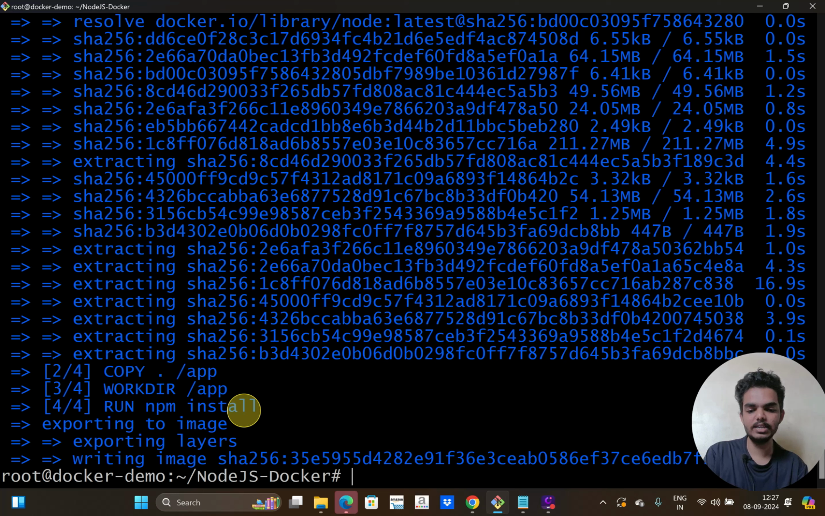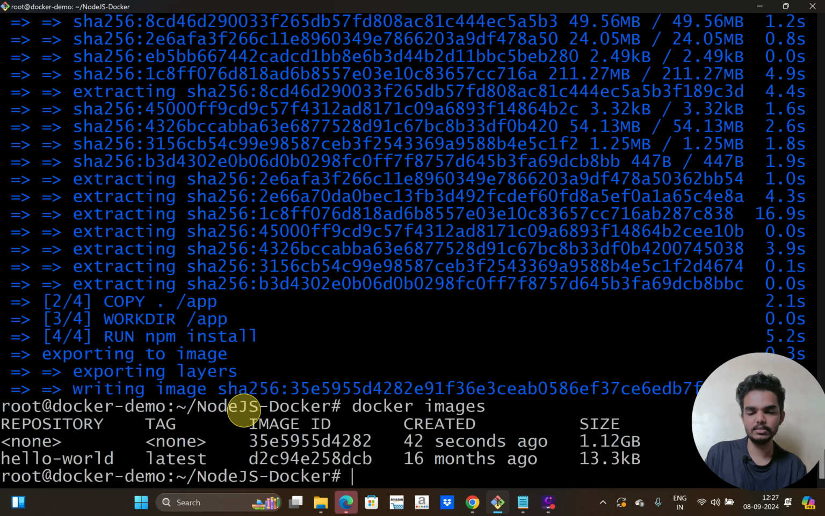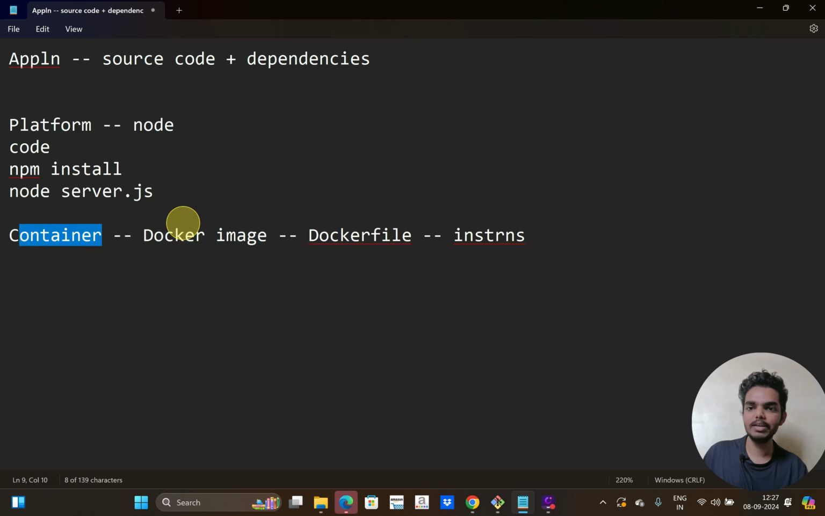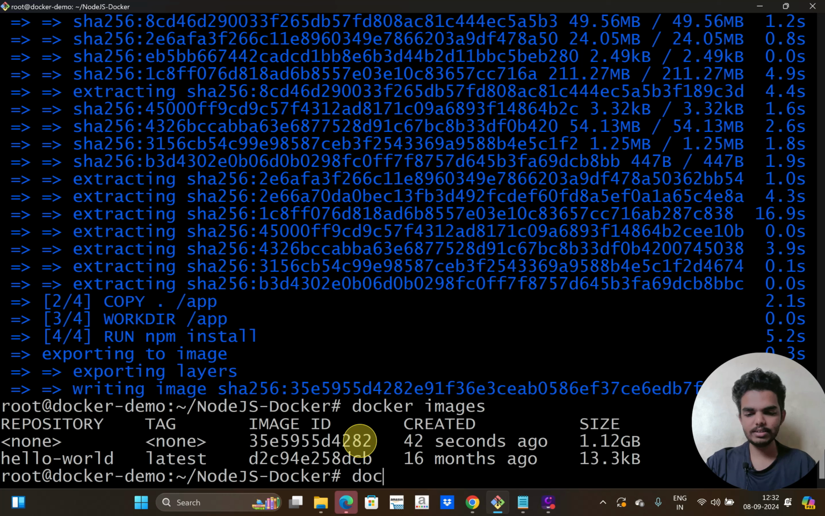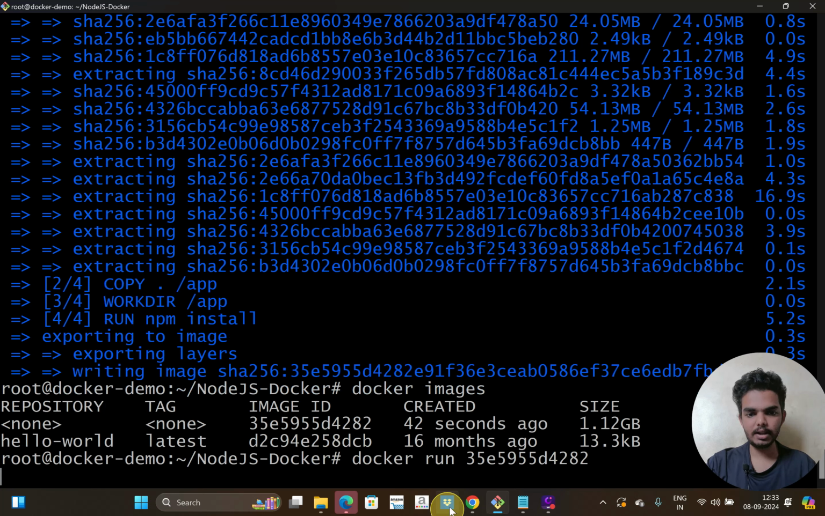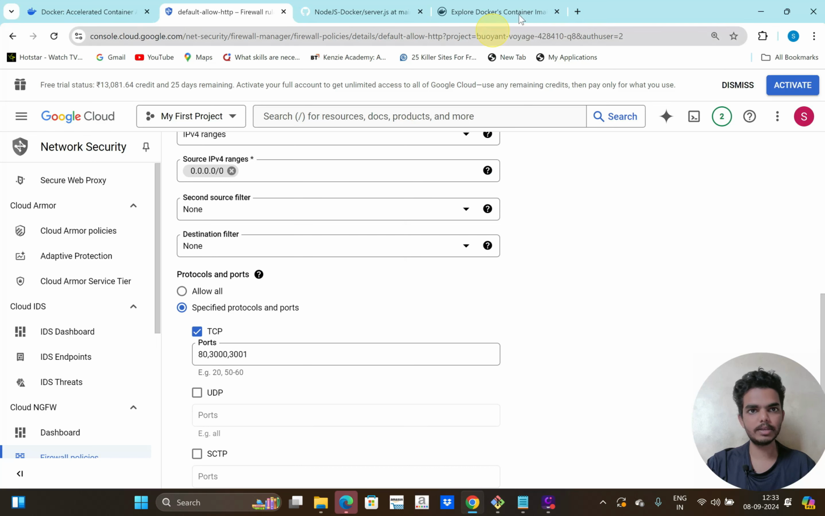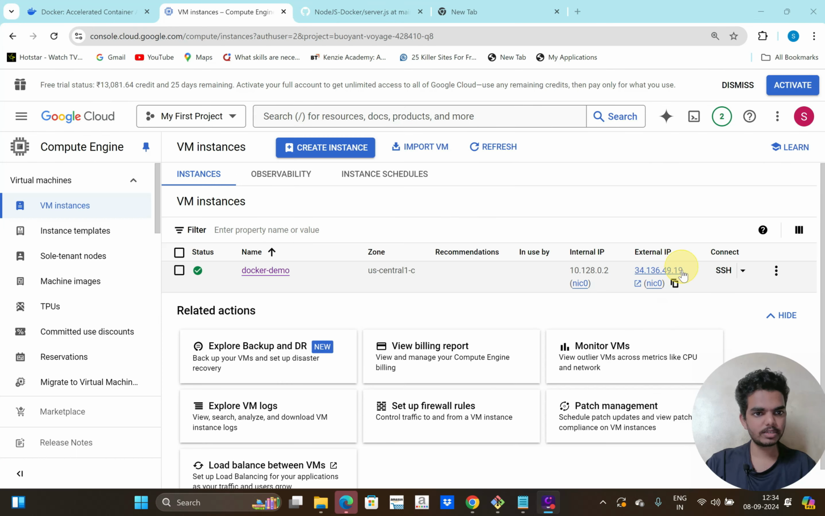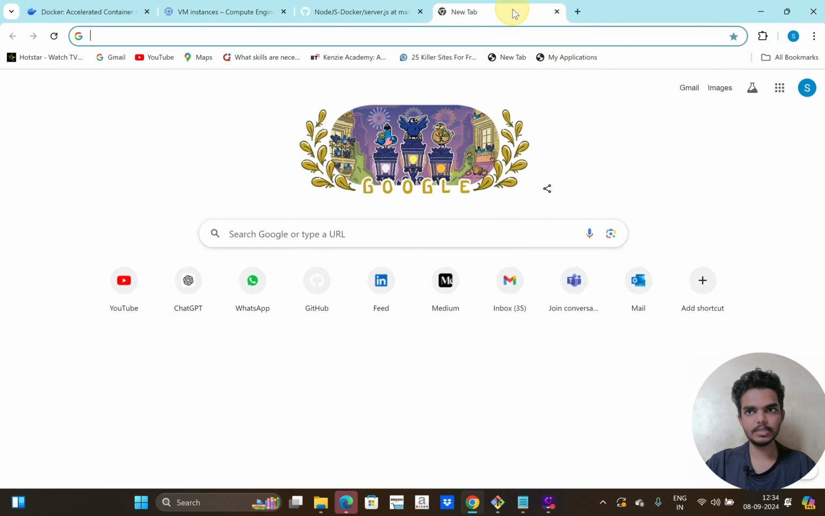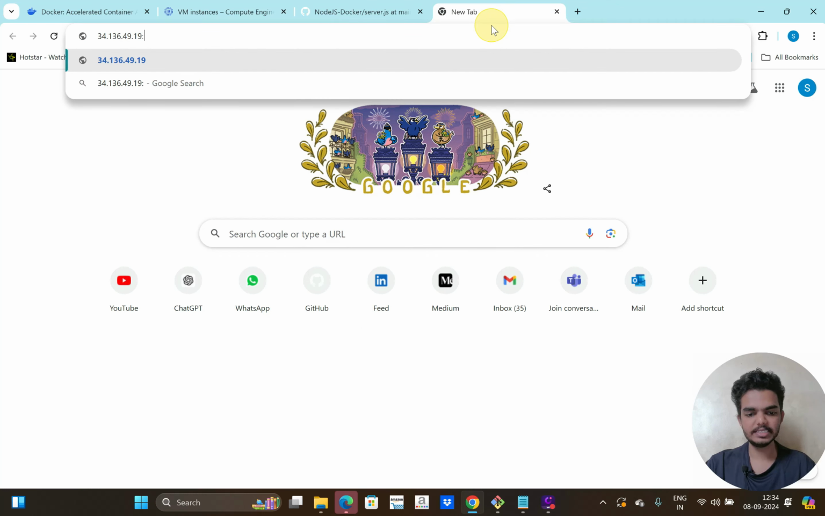Once the image is created, I can run docker images to list the images. I can see two images here. One is hello-world, which was created while installing Docker. This is the image created now. Now I'm going to create a container based on this image. So let's run docker run and the image ID. If I run this and try to access it from my browser, I can access it using my external IP and the port 80.